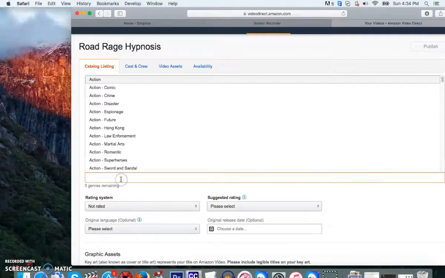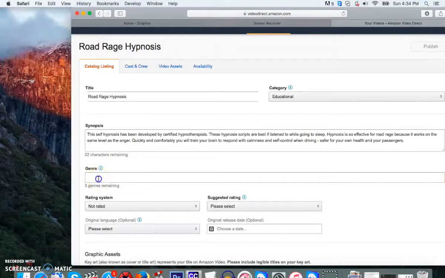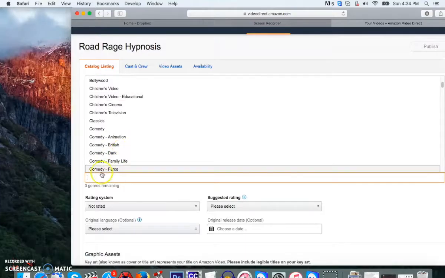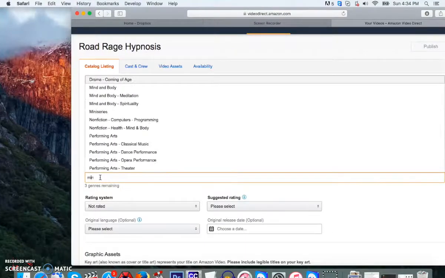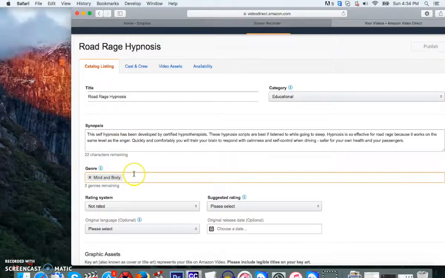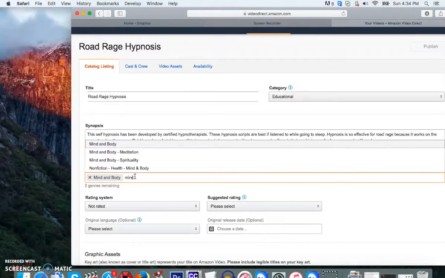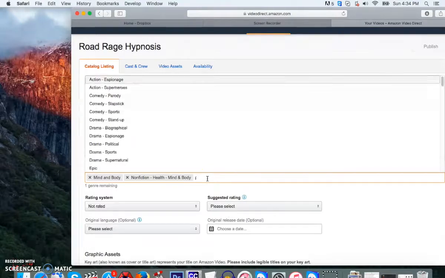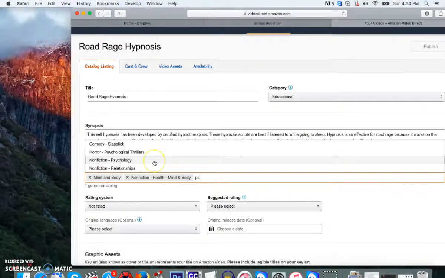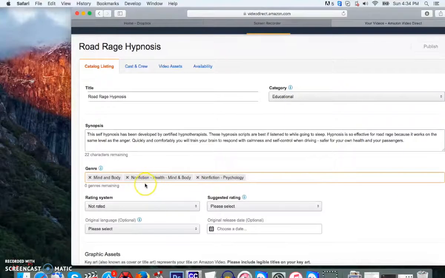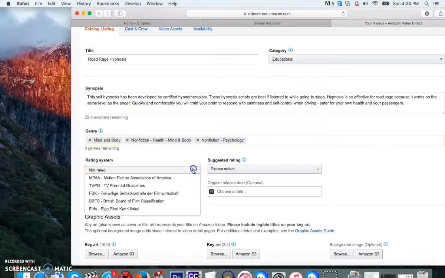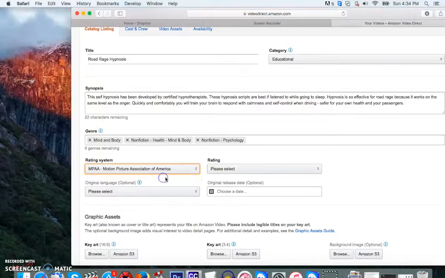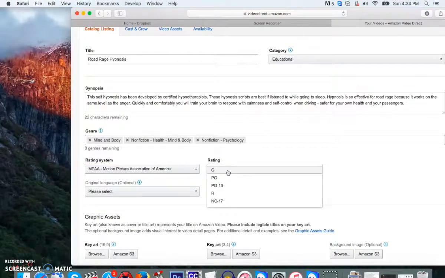When it asks you for genre, you're going to hit mind, and you saw what I did, right? I just clicked here, then you can scroll through here, but it's easier just to type the genres. You get to put 3. So pick mind and body, then pick nonfiction, health, mind and body, and then put psychology, nonfiction psychology. Okay, those 3 are what you want to put. You're going to rate it MPAA, and then you're going to rate it rated G. Okay.